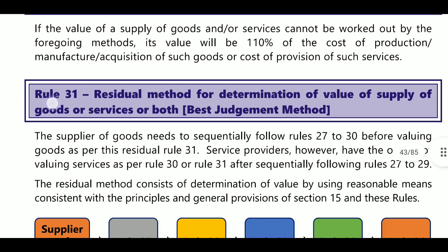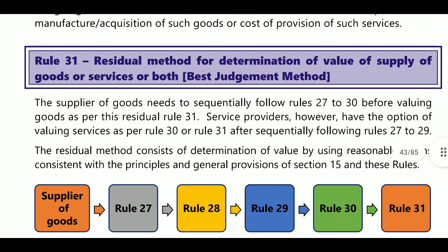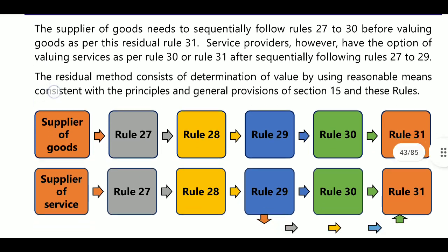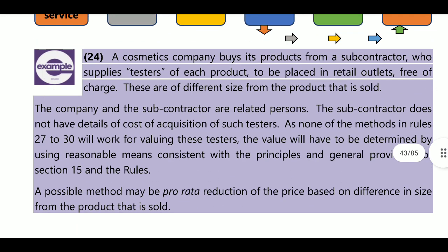Next, Rule 31. What is there in Rule 31? If the above provisions are not applicable, that is for supply of goods, Rules 27, 28, 29, 30, then Rule 31. If we are not able to find the value up to Rule 30, then we will go for Rule 31. Rule 31 is an example.